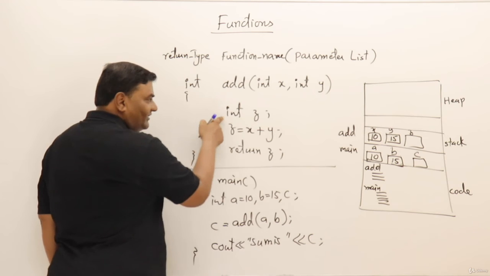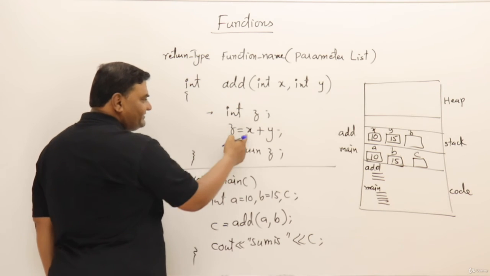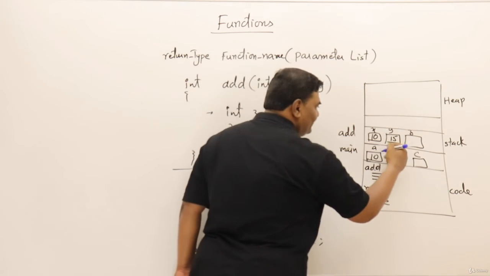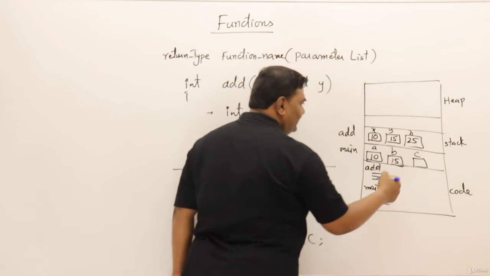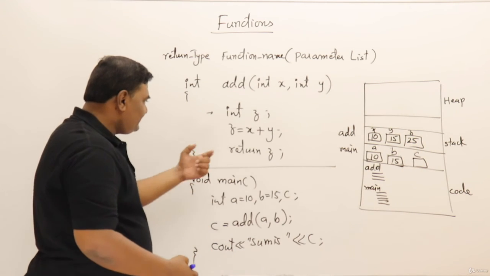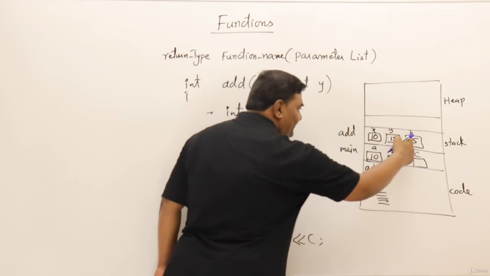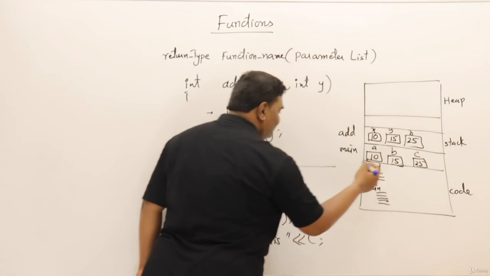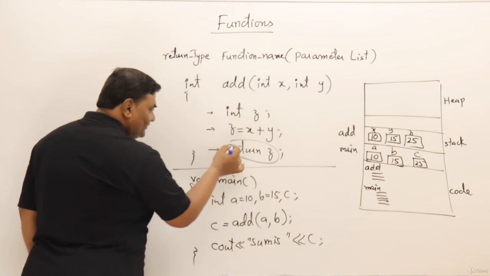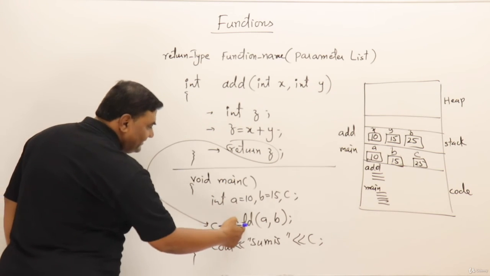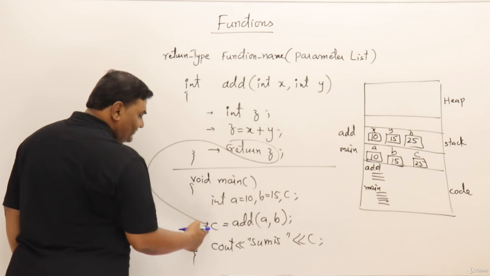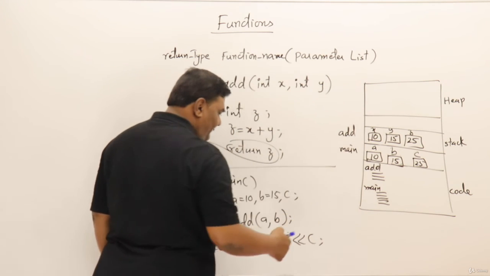Now next line, this is already done. This is completed, right? So now z is assigned x plus y. So these two values are added and 25 is stored here. Now return z. This line is over. Return z means this value is copied into C, because here if you see, this return value will go into C. Whatever the function is returning will go into C. So C will contain 25.